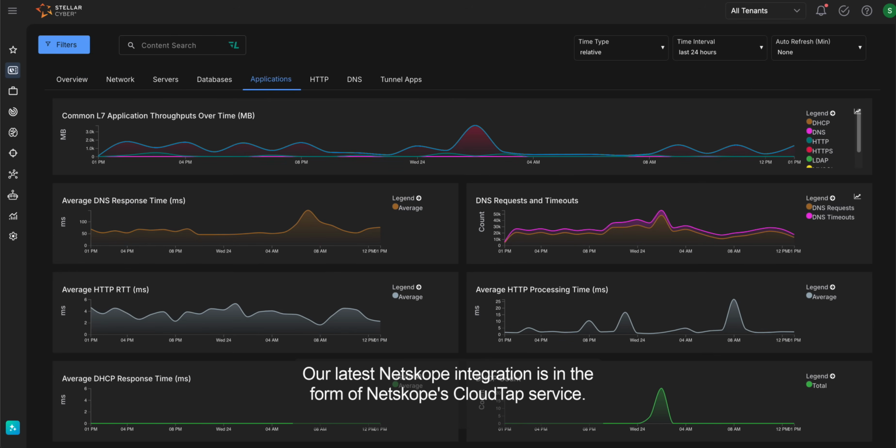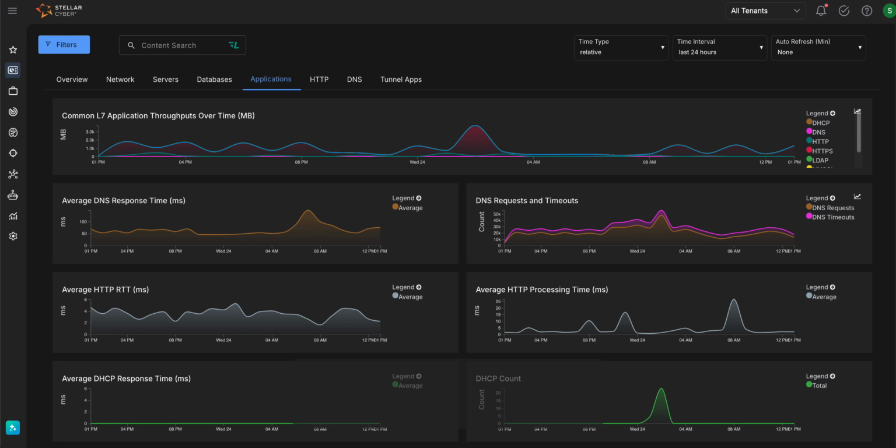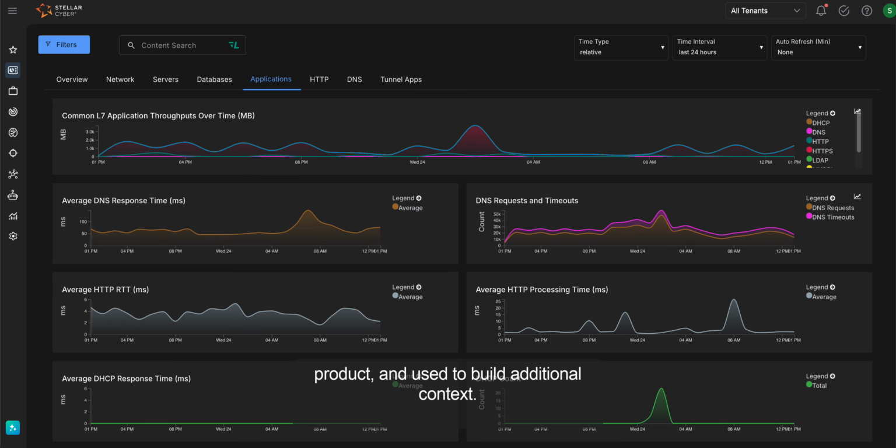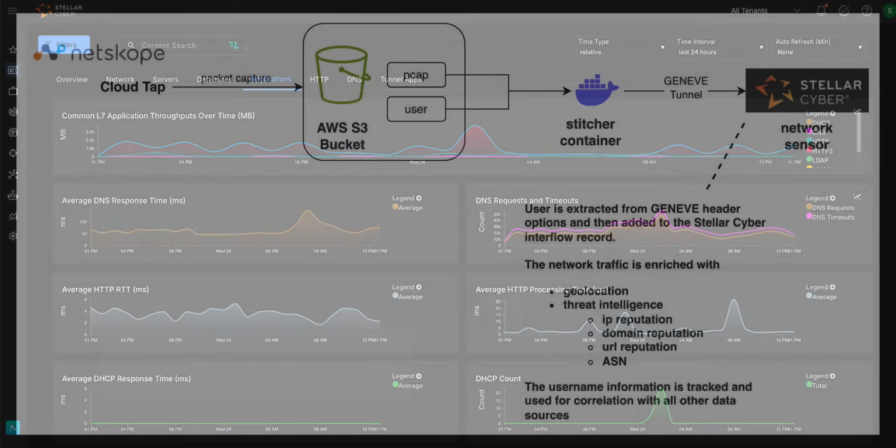Our latest Netskope integration is in the form of Netskope's CloudTap service. CloudTap provides native packet capture of user network session data. Stellar Cyber accepts the CloudTap captures as a stream and further enriches the streams with Netskope user information. The user information is then used for our ITDR, identity threat detection and response capabilities within the product and used to build additional context. Let me demonstrate the effectiveness of this by showing you a real-world example.